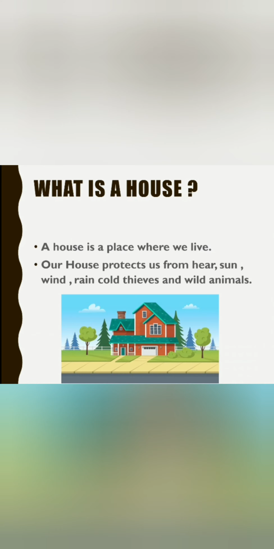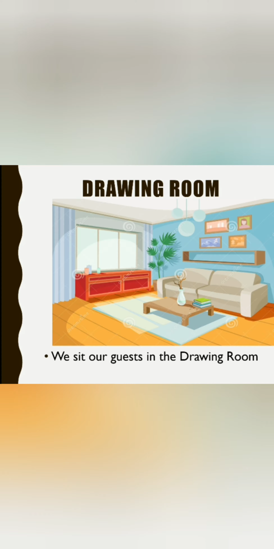Number 1 is study room. So we study in a study room. Alright, we study in the study room. So there is proper ventilation, there are lights, tables, a fan, and very little disturbance. No noise comes in at all, and we get proper time and a proper environment to study. Alright, so therefore it's a study room.